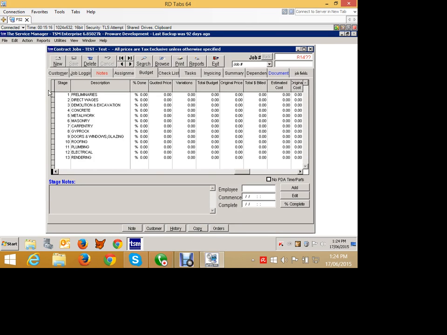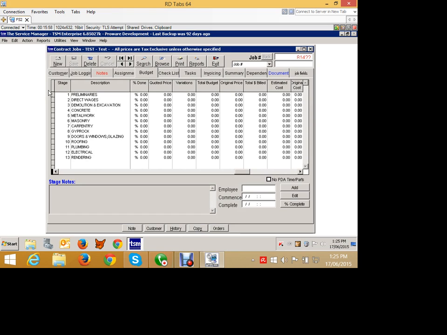There are two other concepts you really need to know about on top of this, and the first is variations. A variation is the ability to add extras or change parts of this contract outside of the agreed quoted amount. Typically variations are created unapproved. They need to then be approved, and then they will update the value of the contract job. I can show you variations, and that's a term you need to be aware of because that's industry jargon.